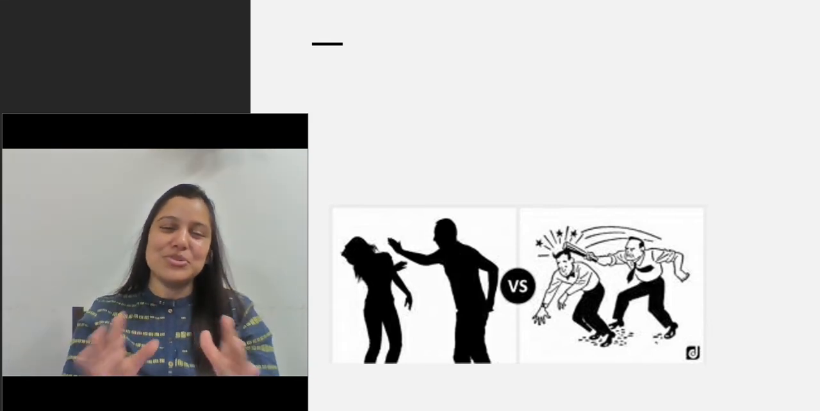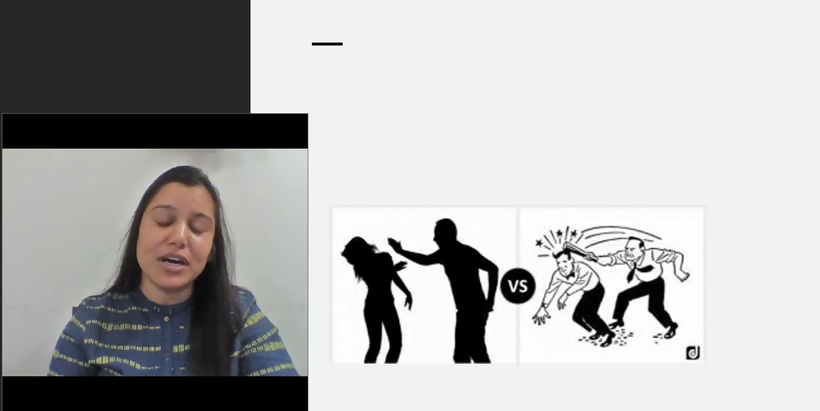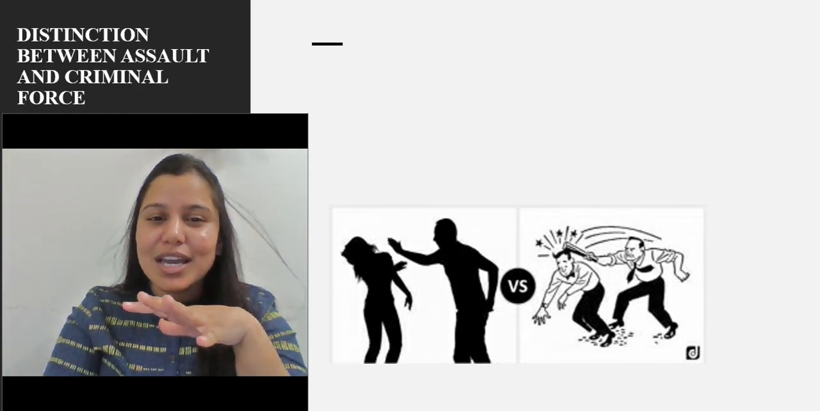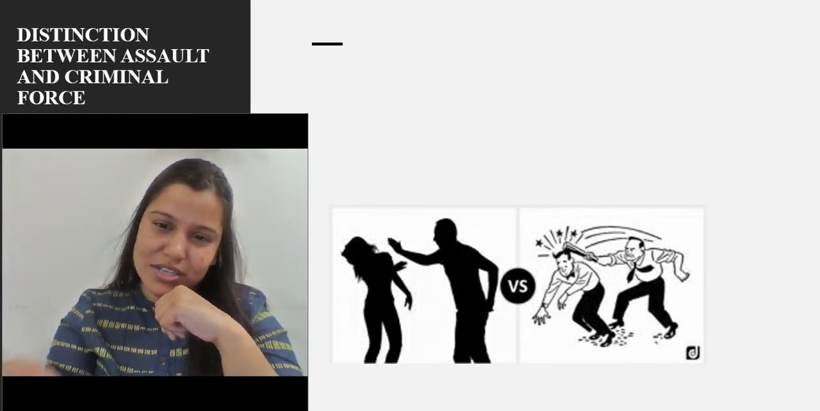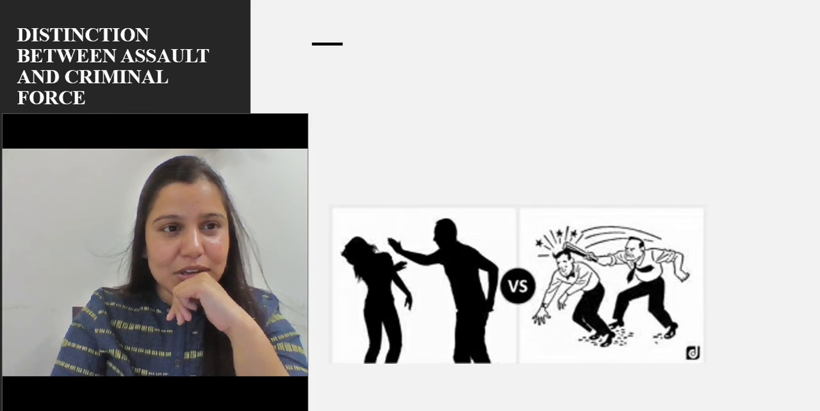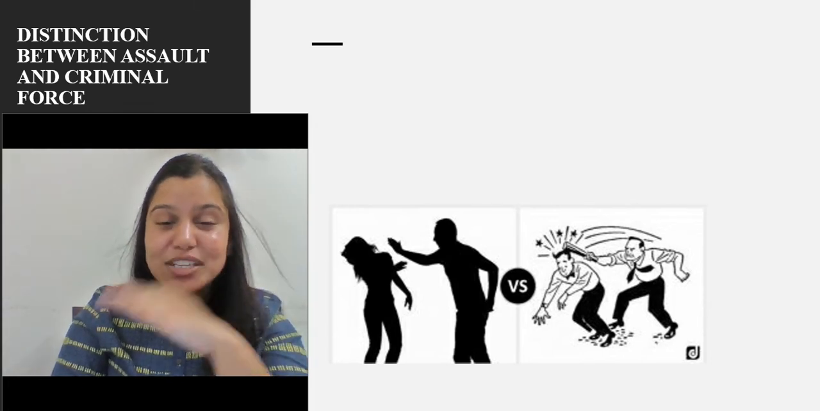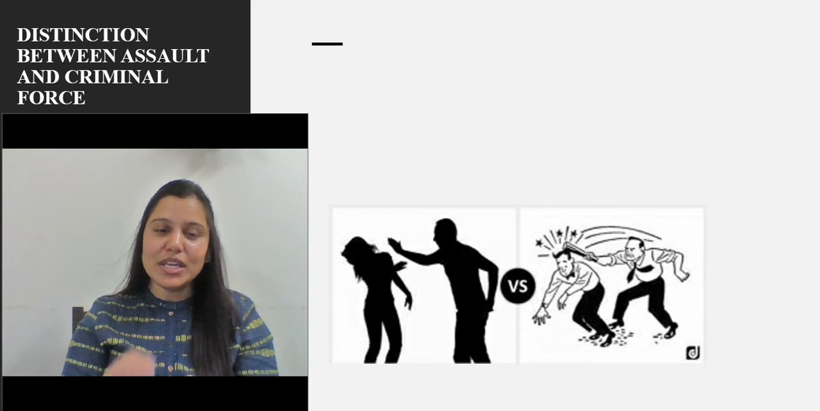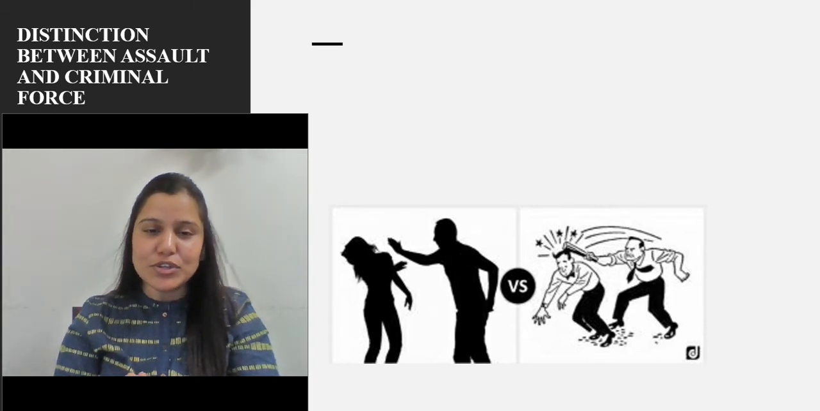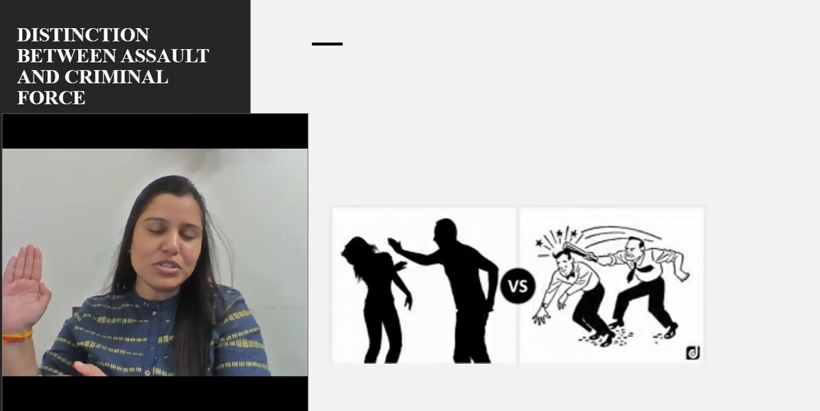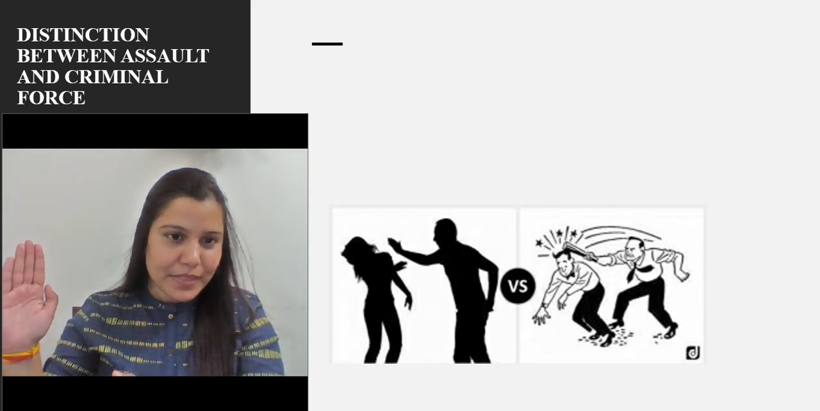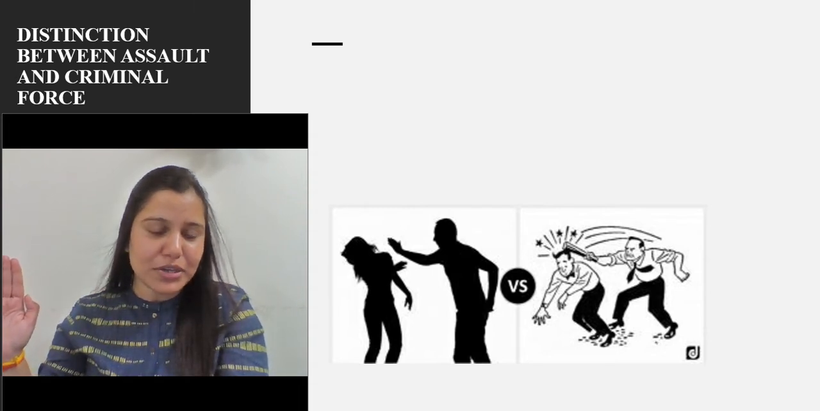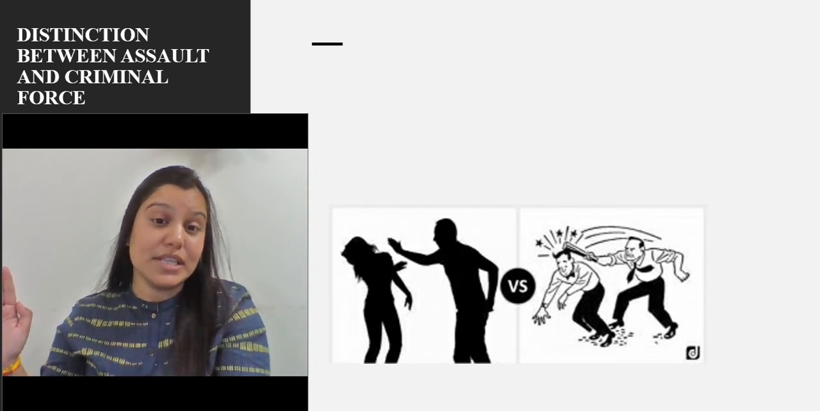Okay, so let me tell it to you. I hope many of you must have figured it out. In the first picture, you can see a gesture, and in the second one, an act. So here is the distinction between assault and criminal force. Now, what is happening in the first one? In the first one, that person is just trying to hit. That is a gesture causing the apprehension in the mind of the lady that he may slap me.